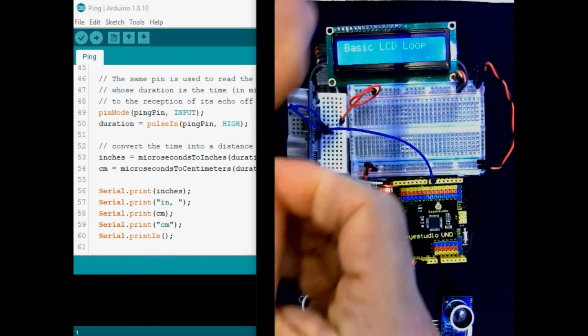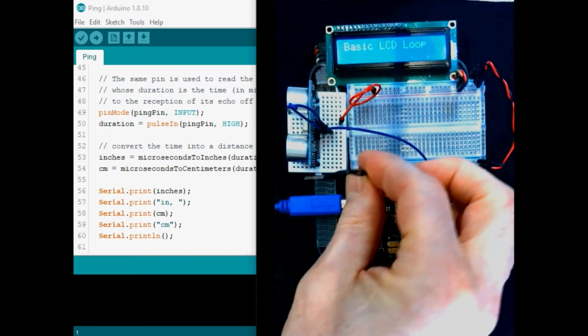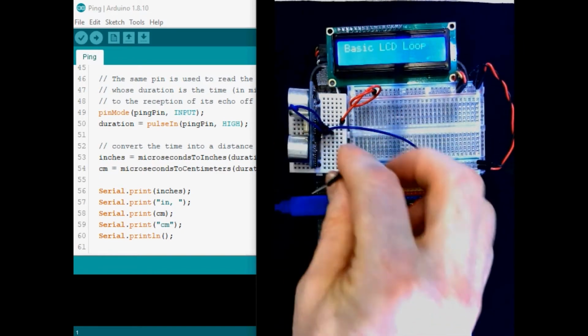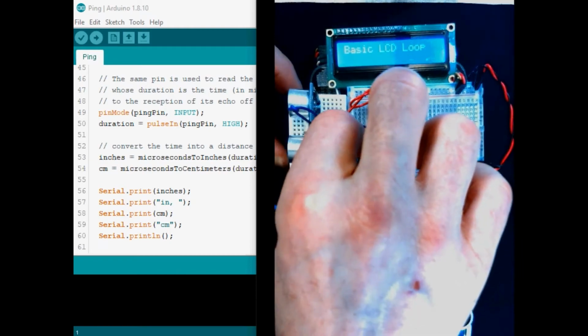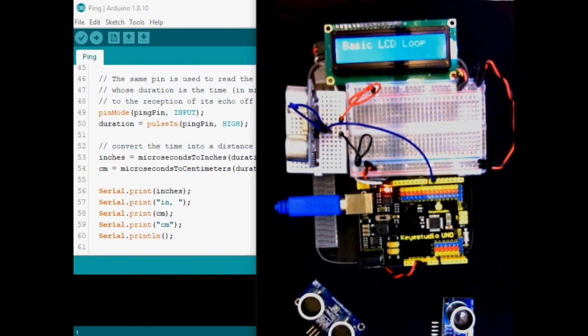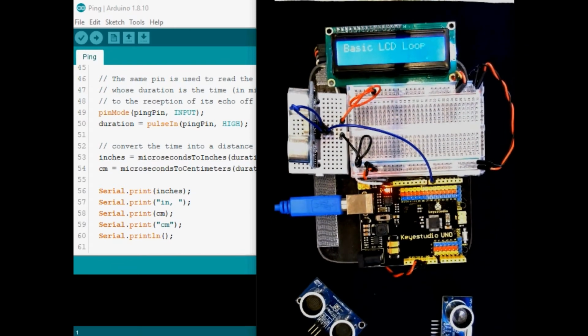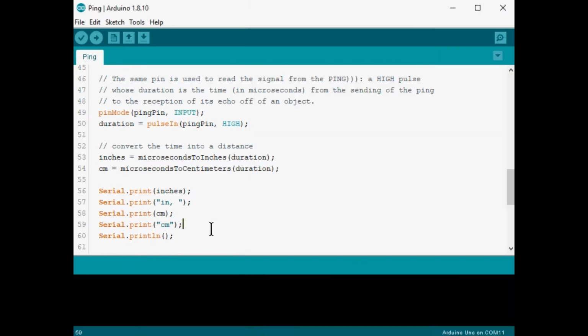There we are. And we can do that from this side. We have our ground rail there. We'll plug that in. And now I believe our ping sensor is connected. Let's go back to our code, and I will unplug and plug back in our Arduino.